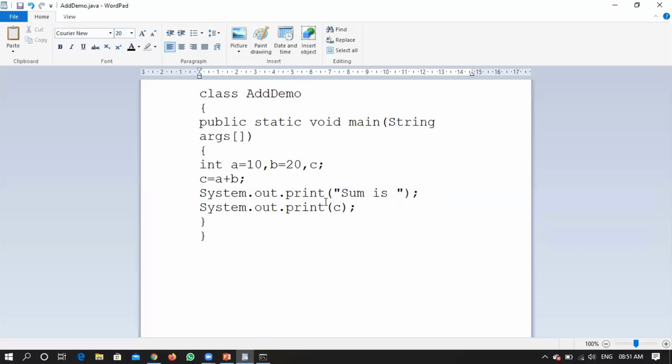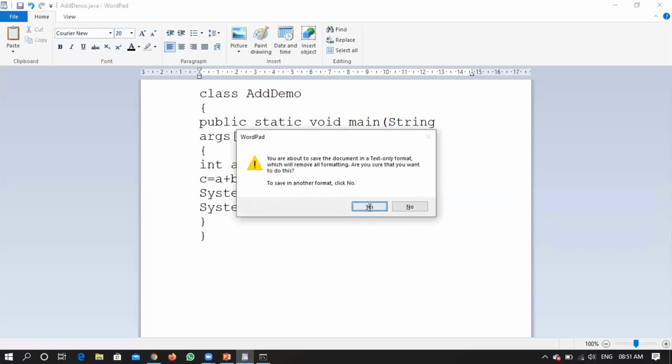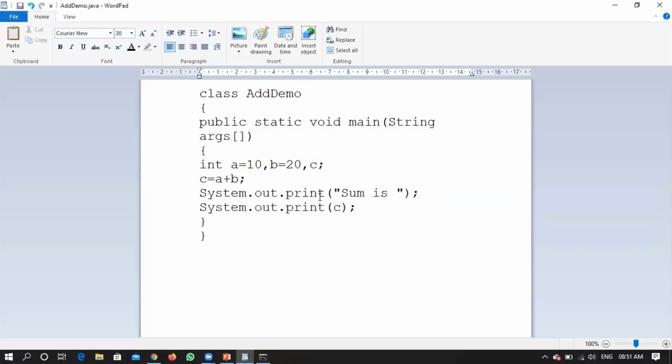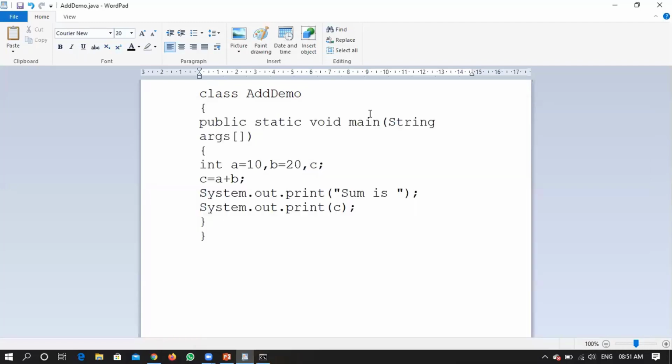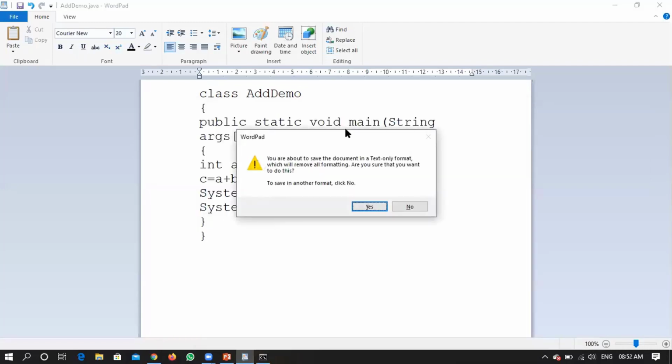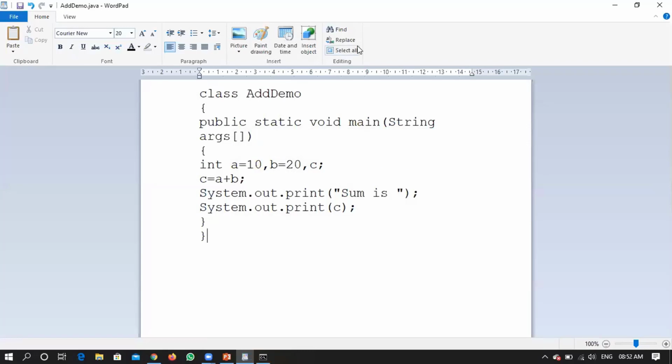Okay, so both are using print only. I have written them in two different lines, correct, but not using println, rather print statement. Okay, so I think I have saved this file. This file has been saved now.